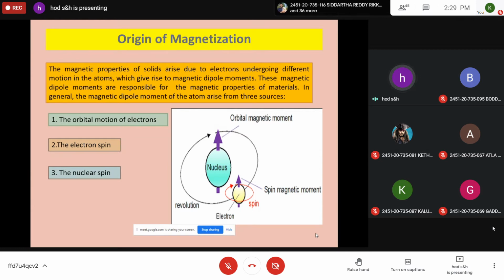In order to take this diagram and the origin of magnetization, you note down these three points: the orbital motion of electrons, electron spin, and nuclear spin, responsible for the magnetic behavior in materials. Please note down.